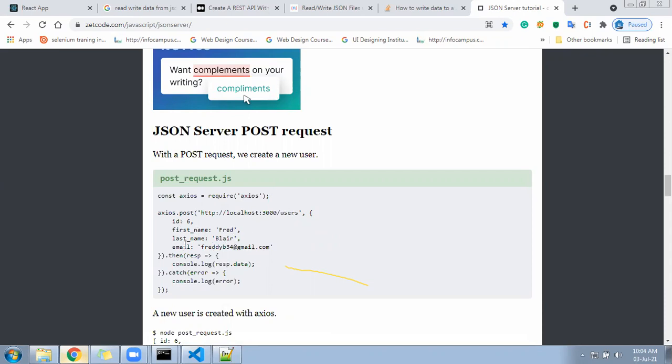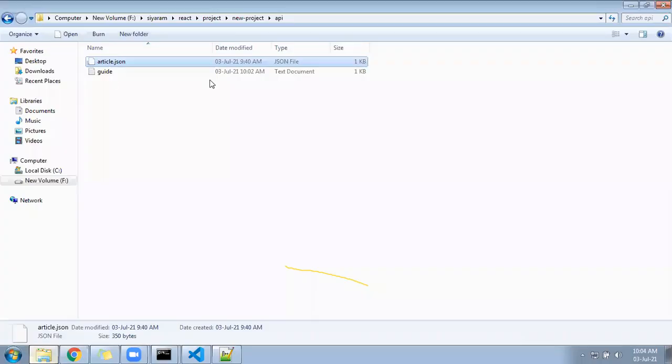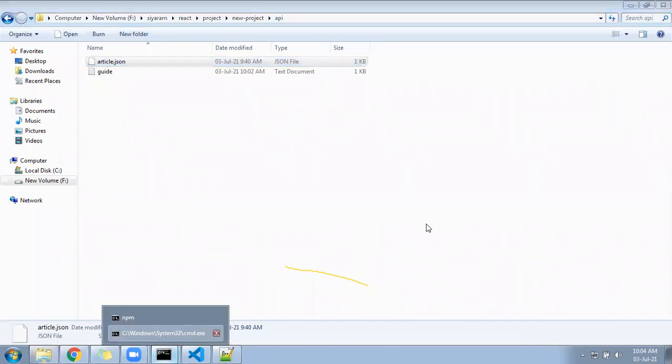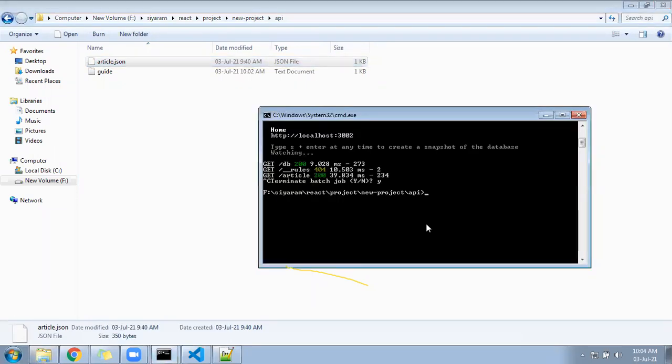Then it will work. Okay, so let's come back to this folder, and CMD is already running for you. You can stop that and write here npm init. Go to that API folder and run the npm init.